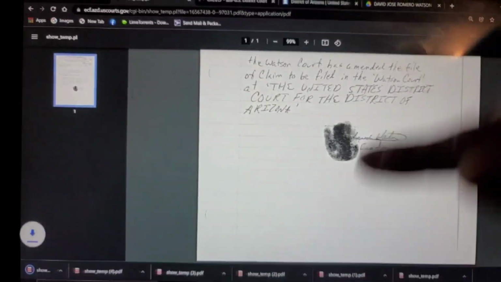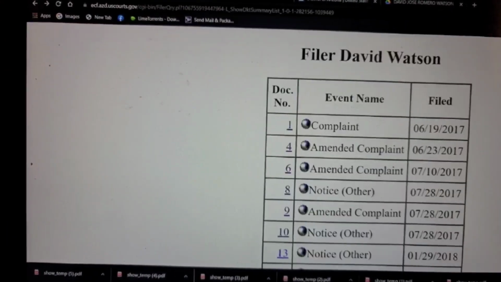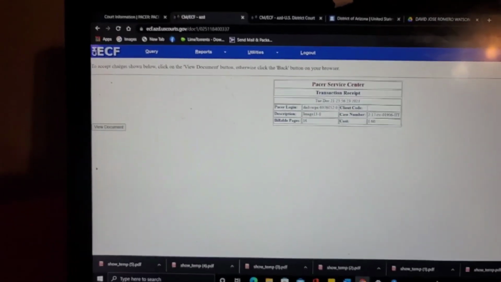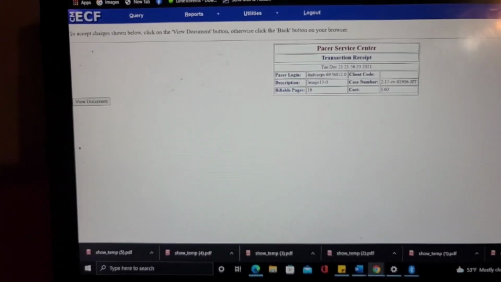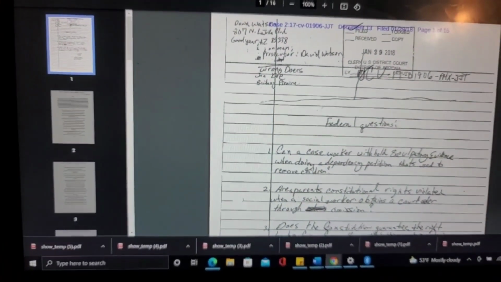Okay, so we're going to download this file too. So save, okay. And then we're going to click back and back. Go. Okay, sorry about that. Somebody was calling me. Okay, so this one's going to cost me $1.60, and this one's 16 pages. But David Jose wants me to show all the documents, so we're going to have to bring this up.